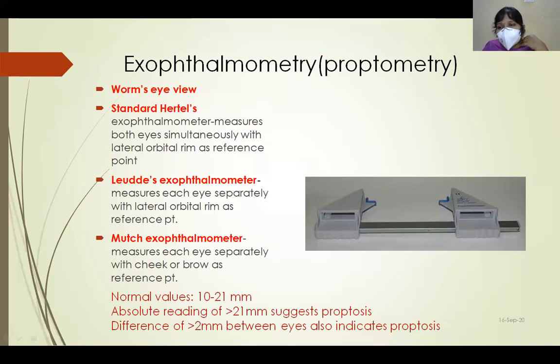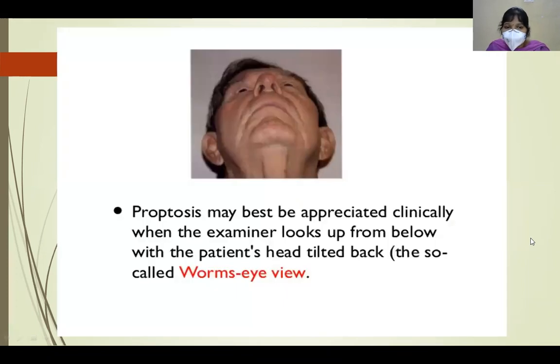That is for a case of unilateral proptosis. So how we say, when there is difference of more than 2 mm between both the eyes, it indicates proptosis. So out of Hertel's, Luedde and Maddox exophthalmometry, Hertel's is the most widely used because we can measure both eyes simultaneously. So this is Hertel's exophthalmometry.